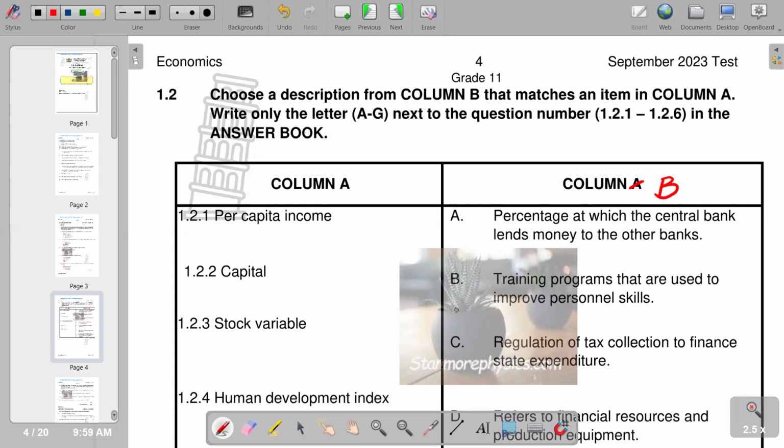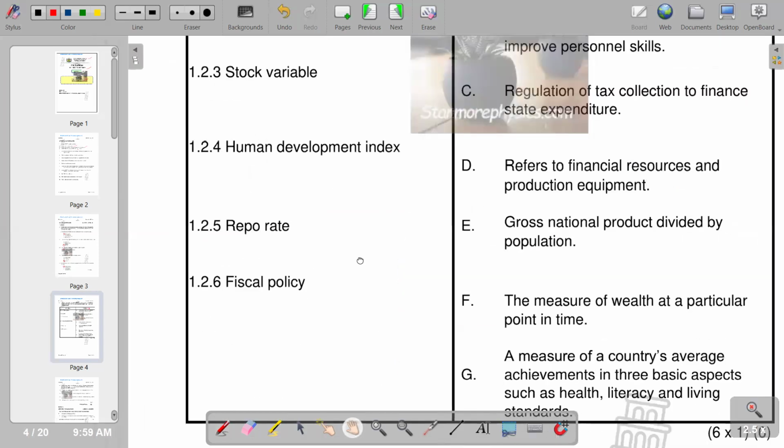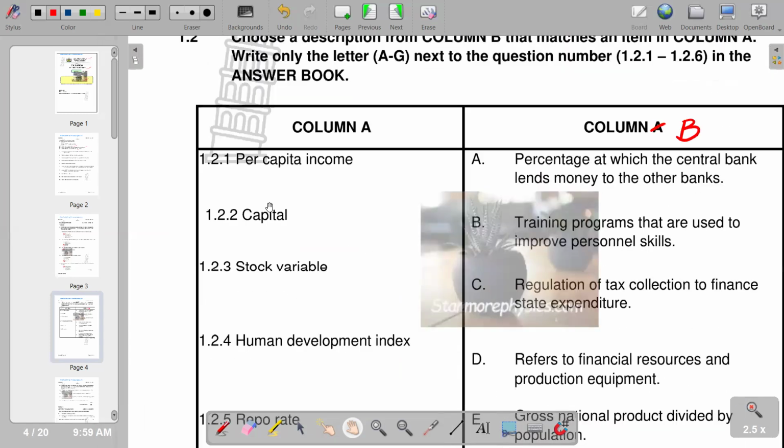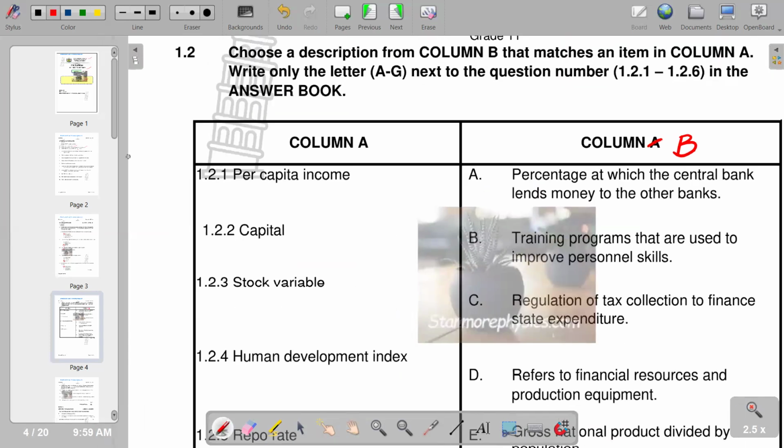So if you go to our column B, we have got various responses going down. If you go to E, gross national product divided by population, it's going to give you the per capita income. So we have E as the correct response. Then we have got capital, which one best describes capital. If you go to D, it refers to the financial resources and production equipment. So this represents capital. So we have D, the most appropriate that we have.